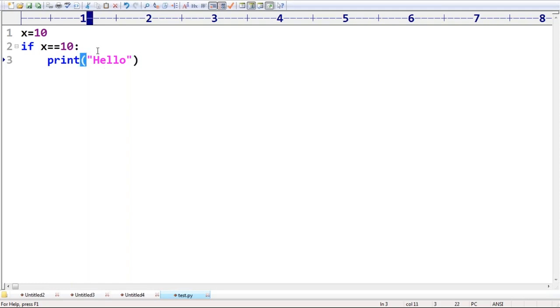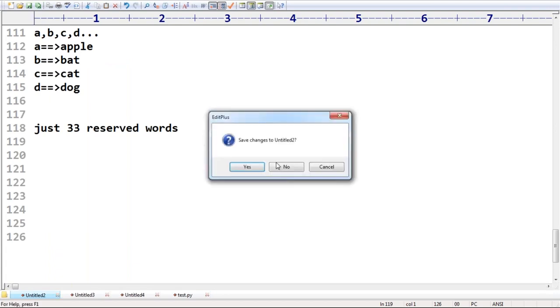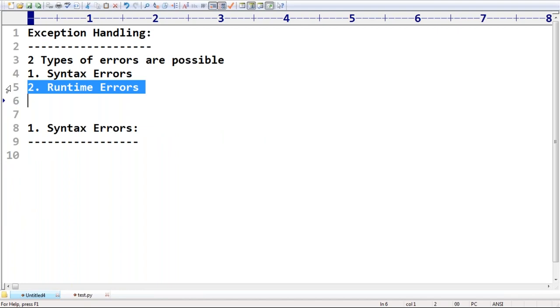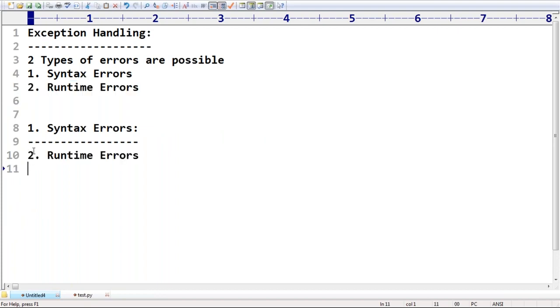Now, sometimes, do you know runtime errors? What is the meaning of runtime errors? Runtime errors are also known as exceptions. Remember that, exceptions. The exception handling topic talks about runtime errors only. These things are by default considered as exceptions. Observe that very carefully.